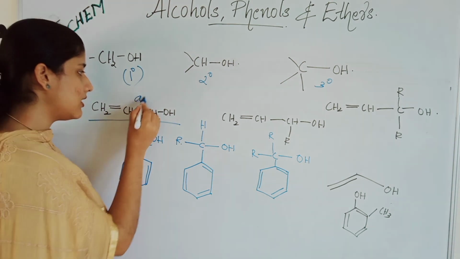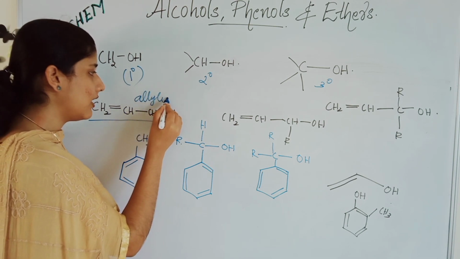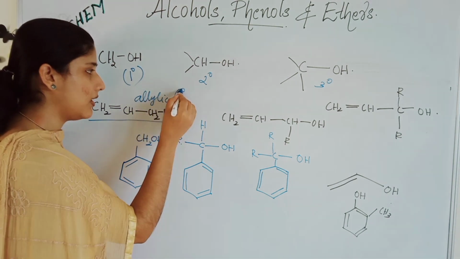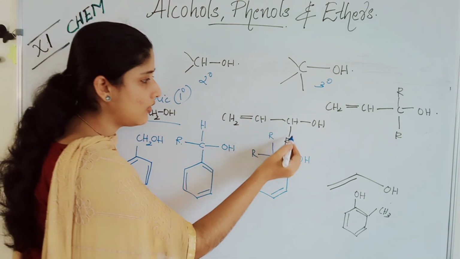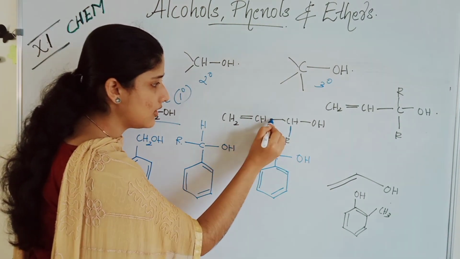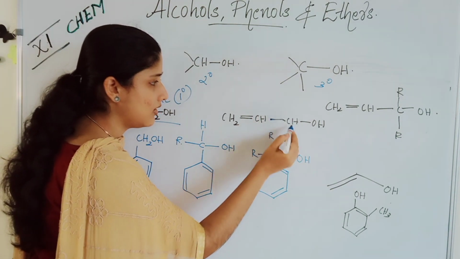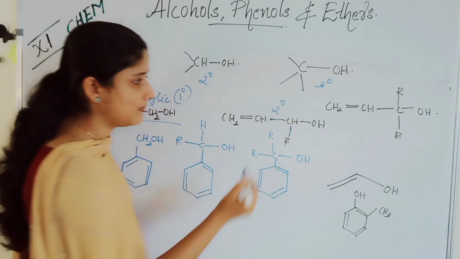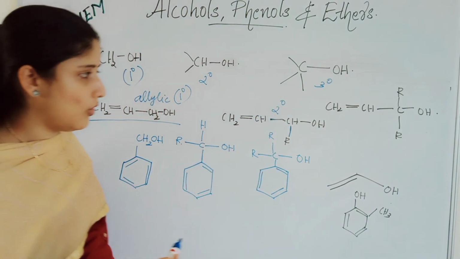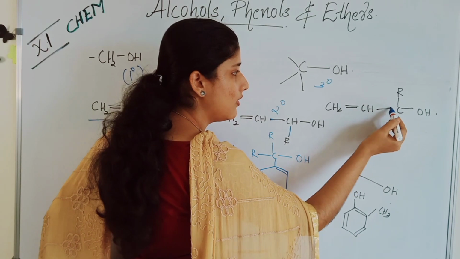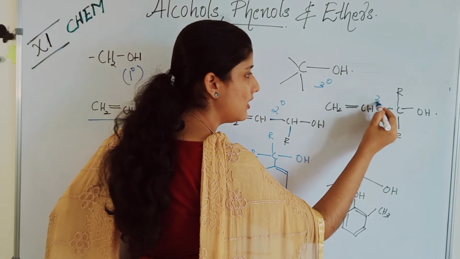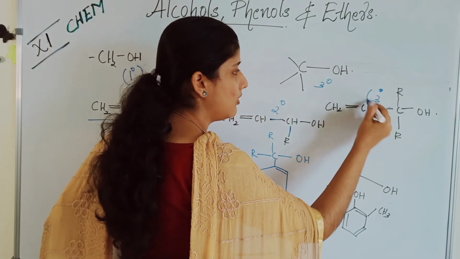So it is allylic alcohol and it is primary. This allylic alcohol is secondary because there are two groups attached. And there are three groups, first, second and third. This is a tertiary allylic alcohol.